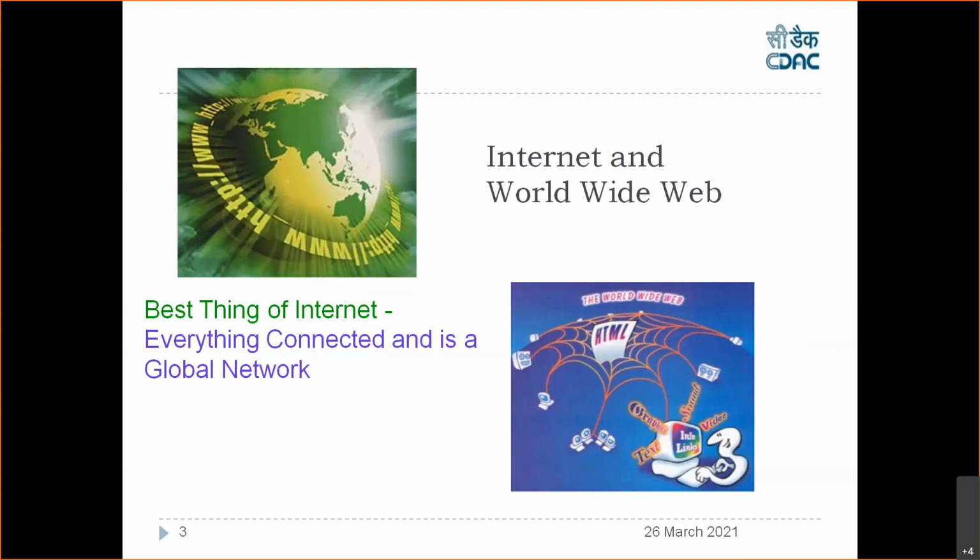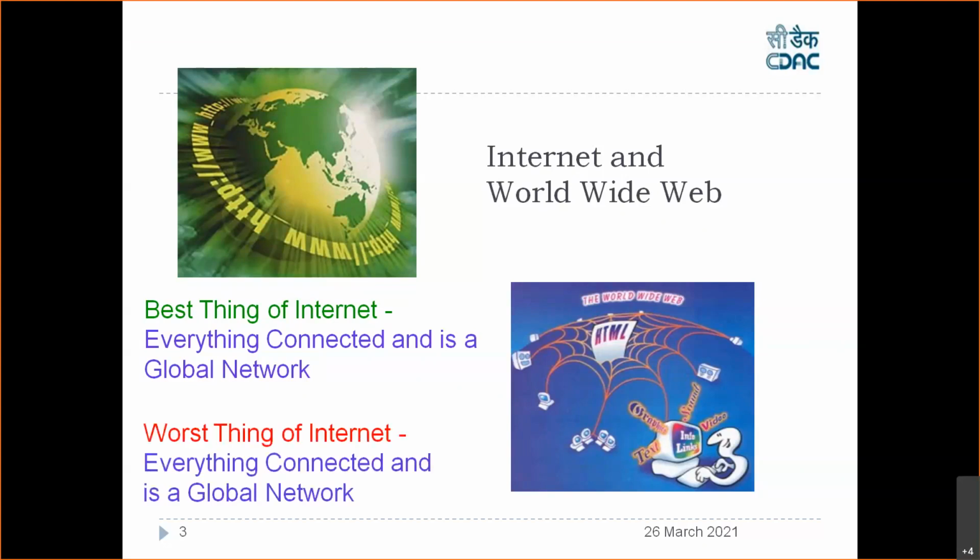Now, next is the worst part of the internet, which has been mentioned here, and it is the same. It says the same thing: everything is connected and it's a global network. So this is the worst part. Why is it the worst part? Because if everybody is connected, if I am connected, if you are connected, then we have something called bad guys, the hackers. They are also connected to the internet.